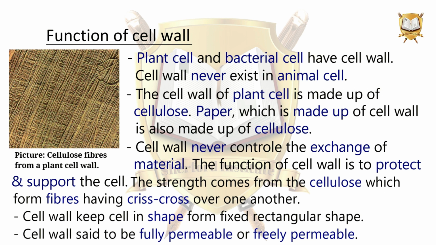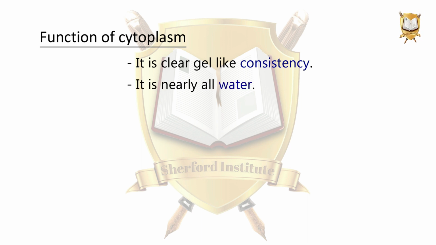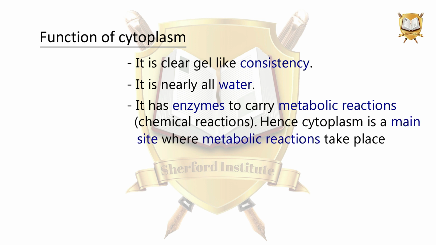Function of cytoplasm. It is a clear gel-like substance. It is nearly all water. It has enzymes to carry out metabolic reactions. Hence, the cytoplasm is the main site where metabolic reactions take place.